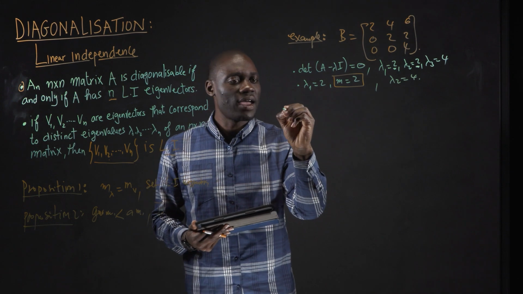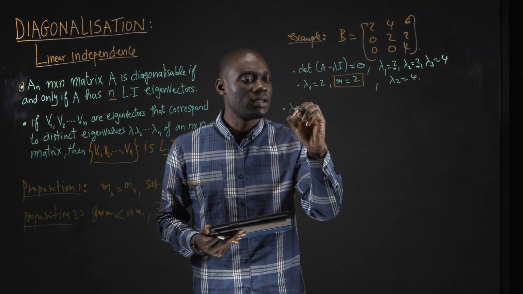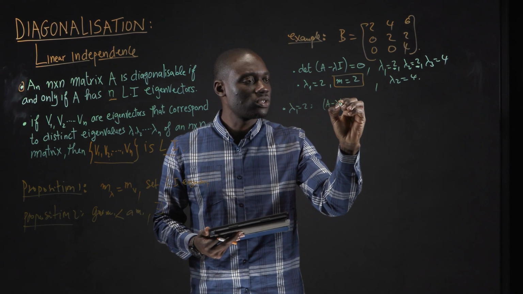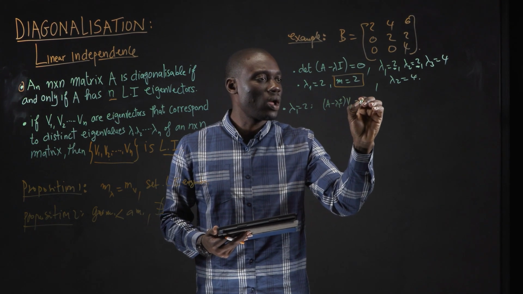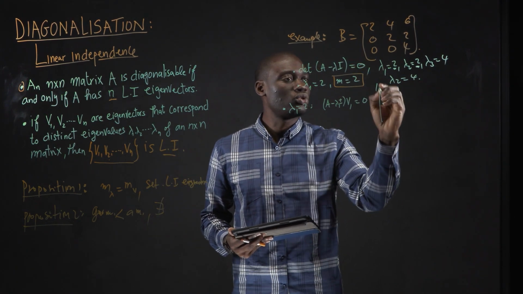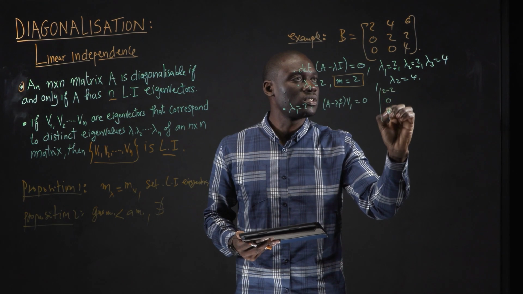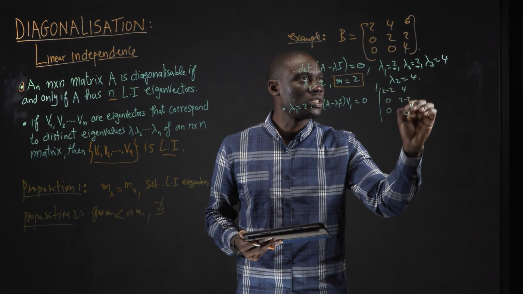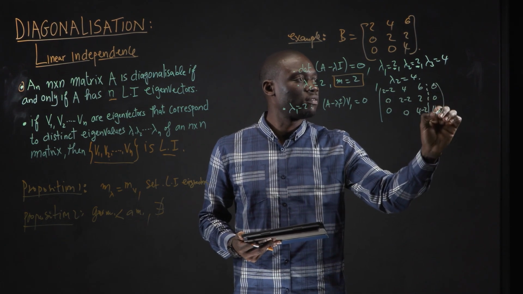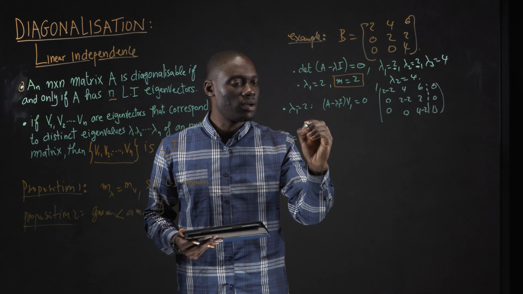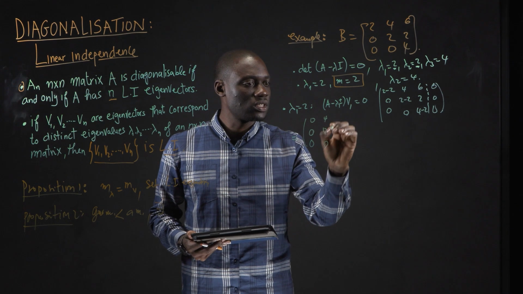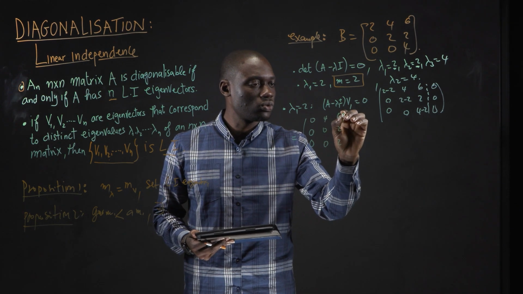Now, let's find the eigenvector for lambda 1 equals 2. We have to solve the equation A minus lambda 1 I times v1 equals 0, which gives me 2 minus 2, 0, 0, 4, 2 minus 2, 0, 6, 2, 4 minus 2. Putting it in row echelon form, this will give me 0, 0, 0, 4, 0, 0, 6, 2, 2.